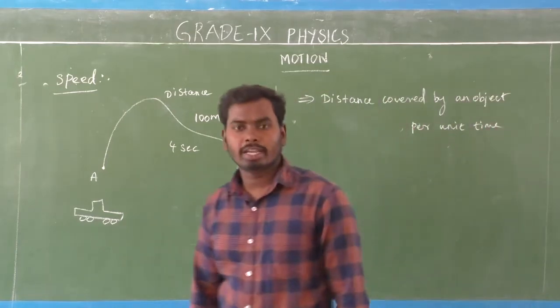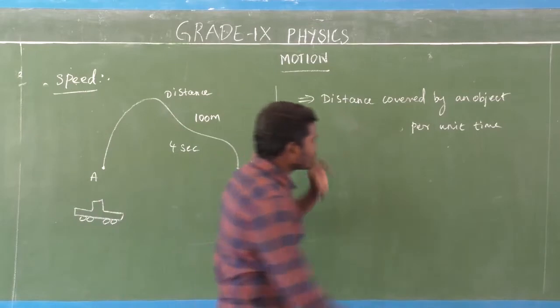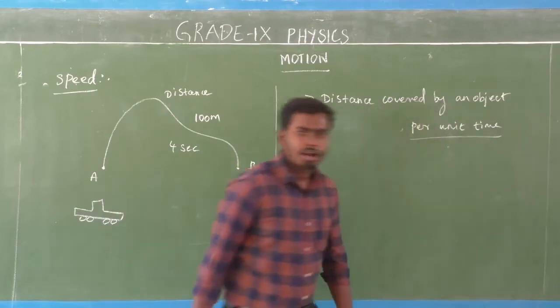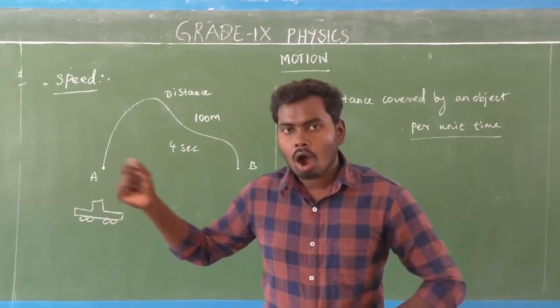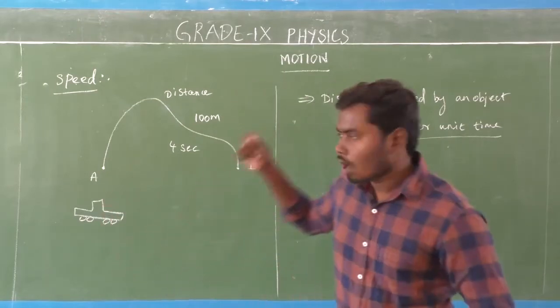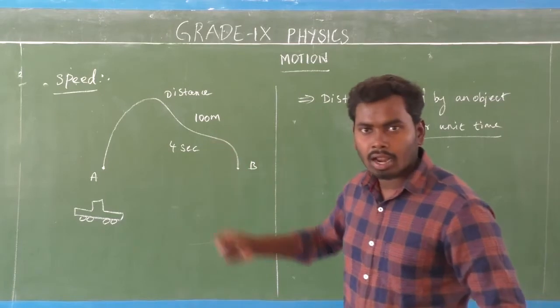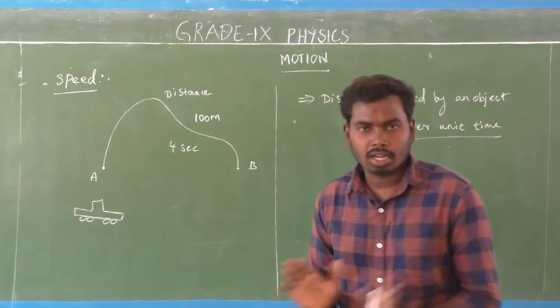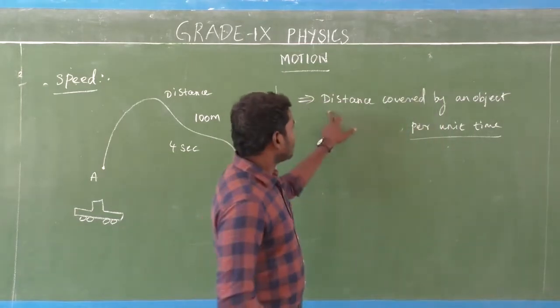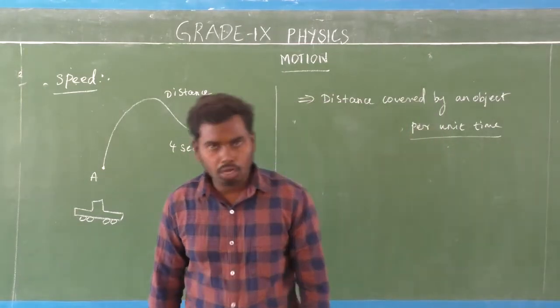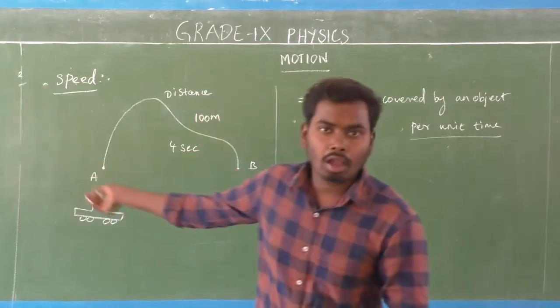What is per unit time? Per unit time is nothing but per second. How much distance has been covered by the car per second? That is speed. The distance covered by an object per unit time is the speed of the object.